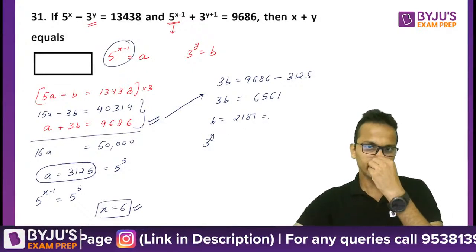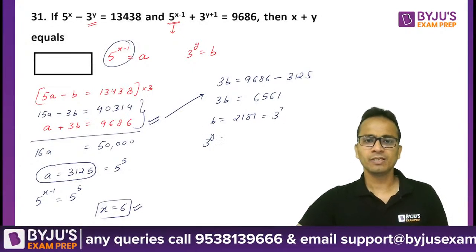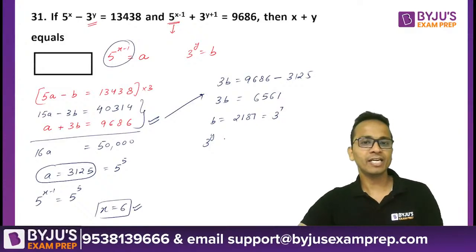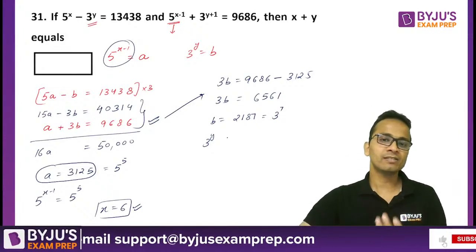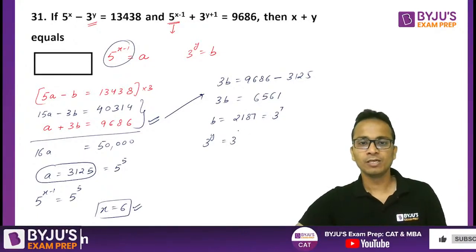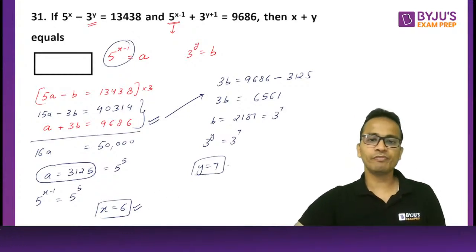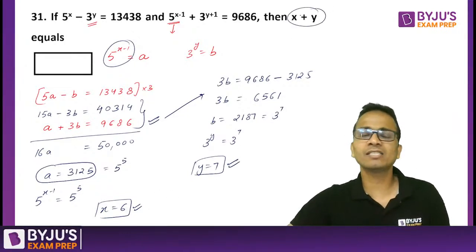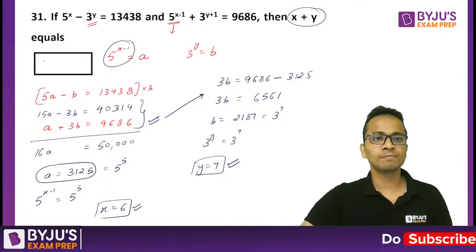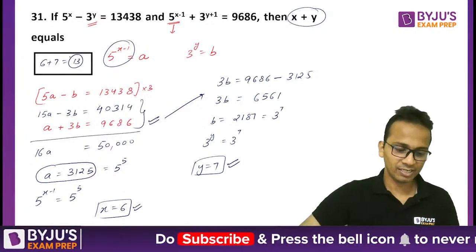The value of b was 3 raised to the power y. 2187 is equal to 3 raised to the power 7, because 2187 is 729 into 3, and 729 is 3 raised to the power 6. So 3 raised to the power 6 into 3 is 3 raised to the power 7. So the value of y comes out to be 7. Now we got the value of x and y. They have asked us to find out the value of x plus y. That is 6 plus 7. 13 will be the final answer.